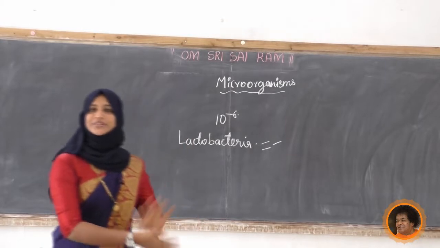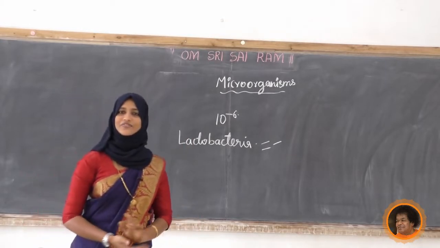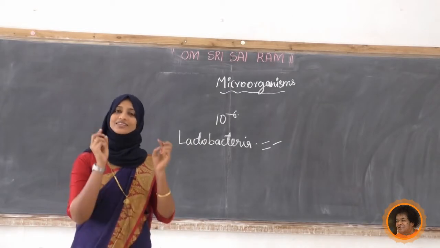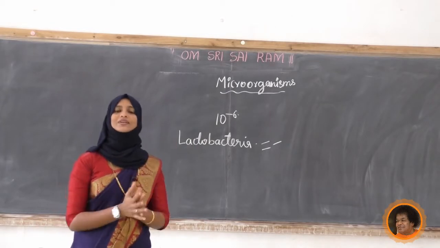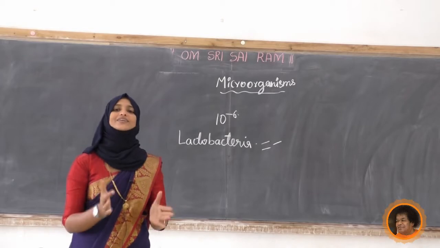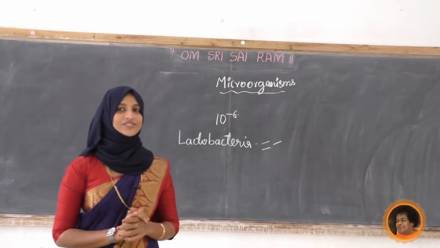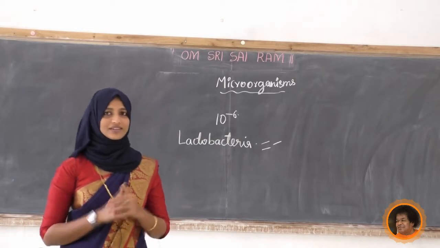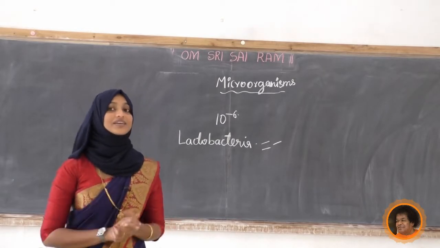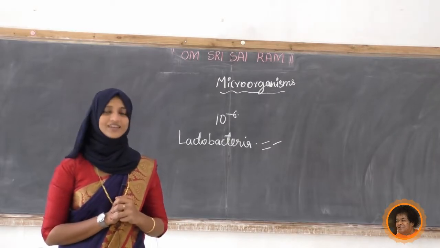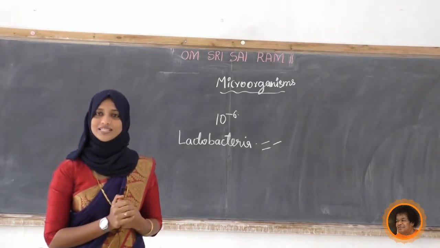Now tell me, student, whether the microorganisms are friend or foe. In these 2 examples we have observed that microorganisms are friends to us. Next, what about other microorganisms? Some are giving diseases to us. Are they friends to us? No, they are not. Later we are going to discuss that.